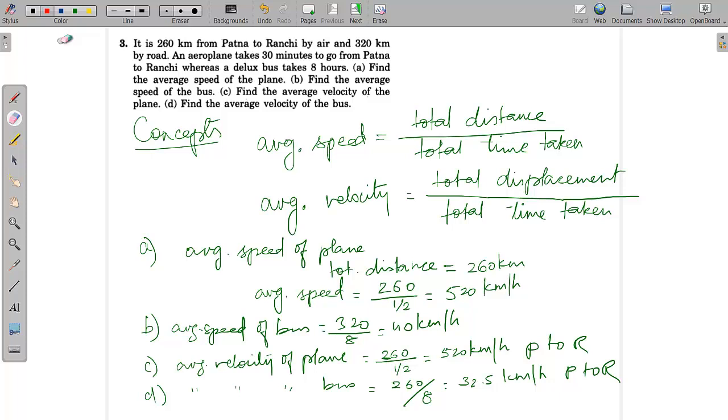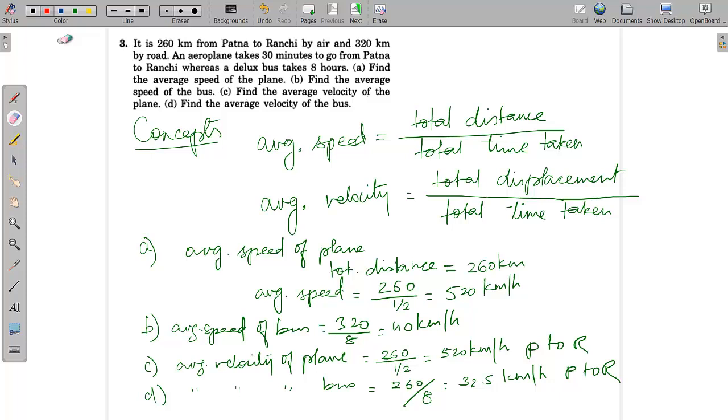The question says that it's 260 kilometers from Patna to Ranchi by air and 320 kilometers by road. An aeroplane takes 30 minutes to go from Patna to Ranchi, whereas a deluxe bus takes 8 hours. Find the average speed of the plane. Find the average speed of the bus. Find the average velocity of the plane. Find the average velocity of the bus.